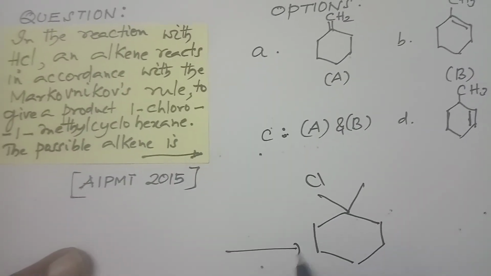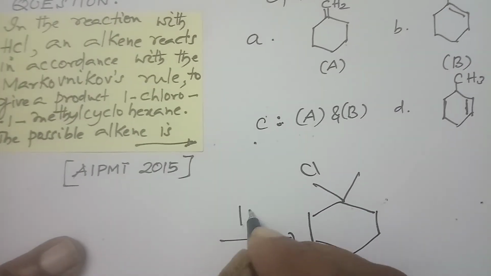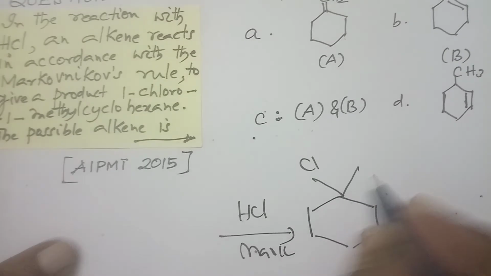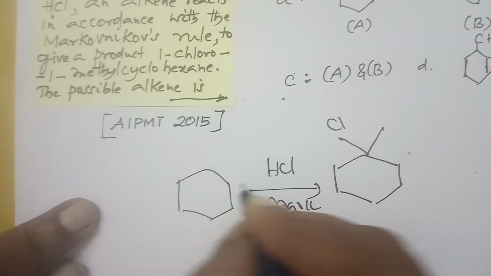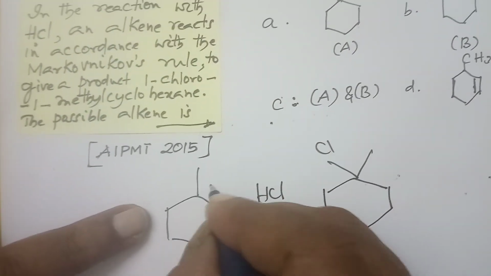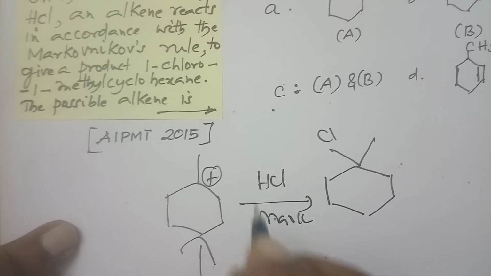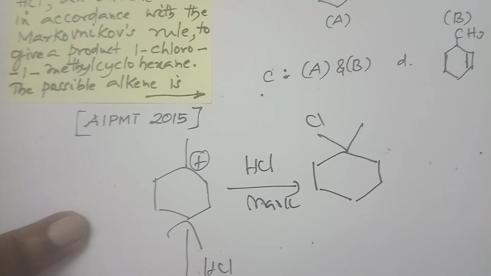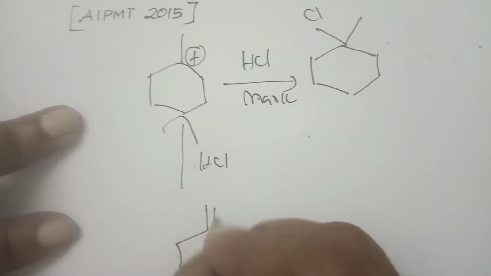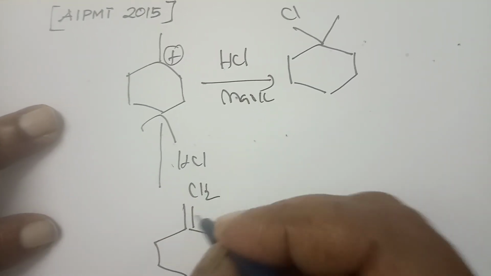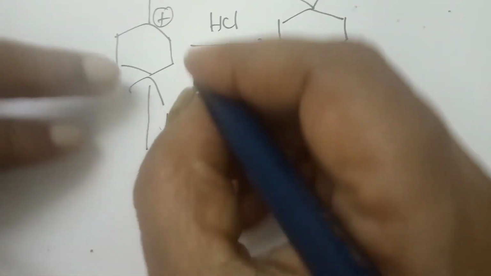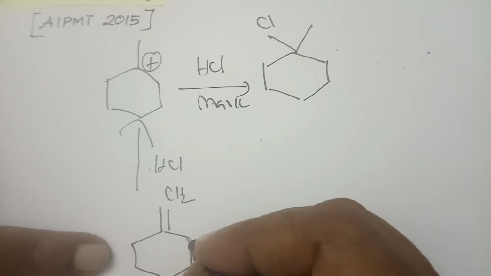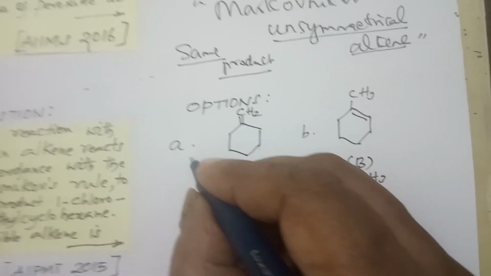Now we are adding HCl, that is where you apply the Markovnikov rule. Before that, think about what it should be: this place should be the carbocation. With HCl, it should be like this, the double bond and CH2. If it is like that, the first step follows this, and the next step gives you the product. So your starting material is like that, and that is option A.